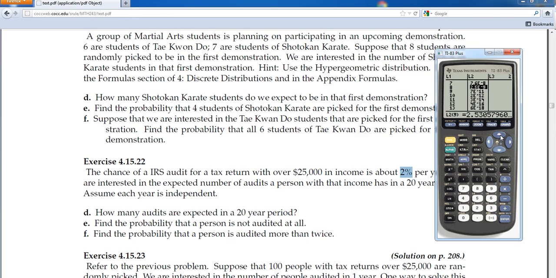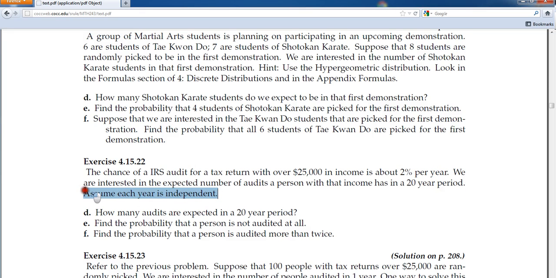And this is where it gets interesting. How can you use that information? Well, suppose someone is audited more than twice over the course of a 20-year period. Well, that shouldn't happen, according to these numbers. When you get audited on an income of $25,000, you should be audited 0, once, or at most twice in the realm of commonality. So if someone gets audited more than twice, especially way more than twice, say 3, 4, or 5 times, you start questioning the assumption that the audits are independent, and start saying to yourself, I wonder if I'm being targeted. And this is how you can use probability to test a hypothesis. The hypothesis would be the years are independent, but if someone comes back with 5 audits in 20 years, you begin to wonder, I wonder if they're independent. And it starts to sound like they're not independent.